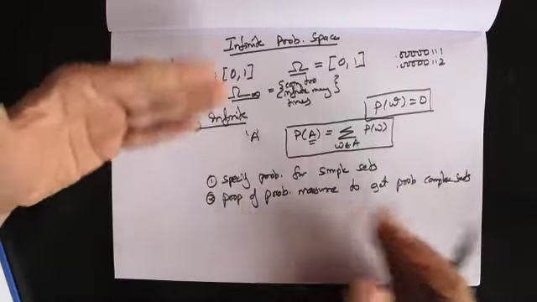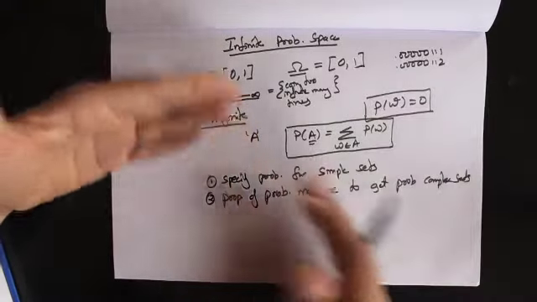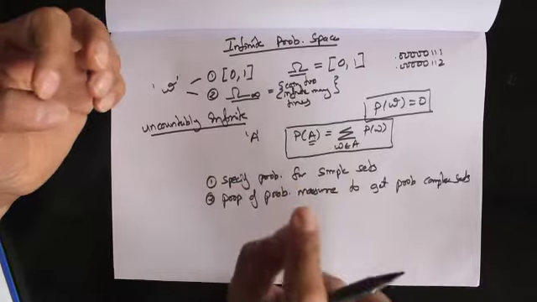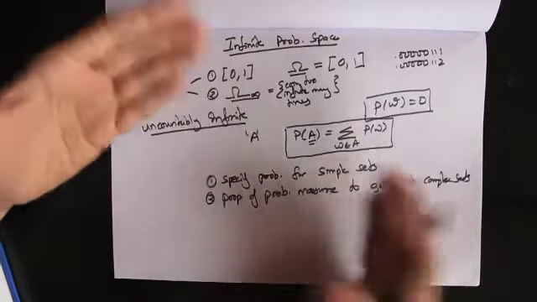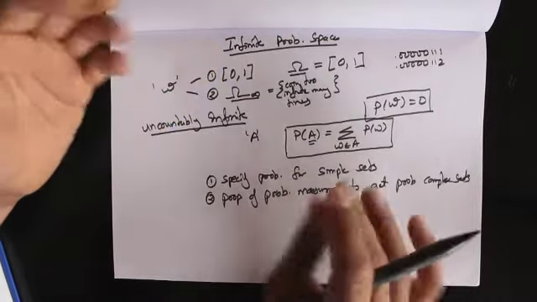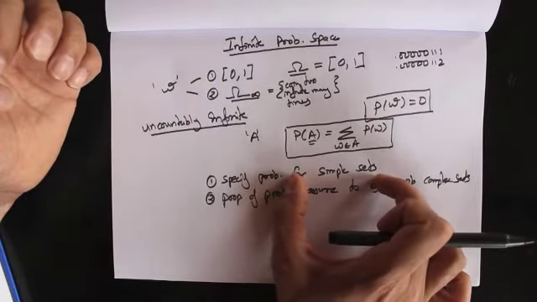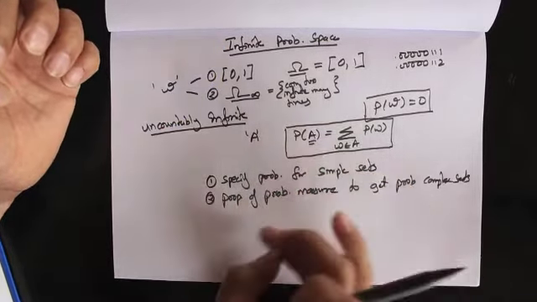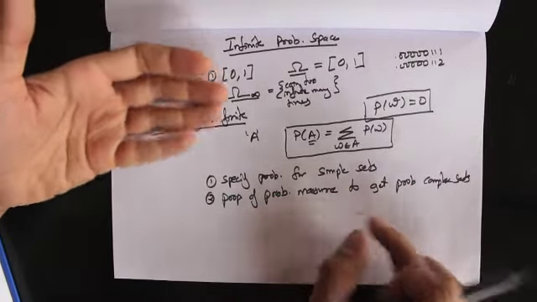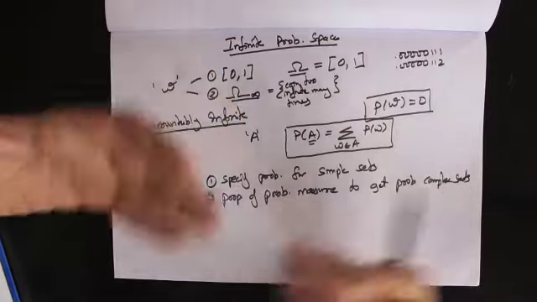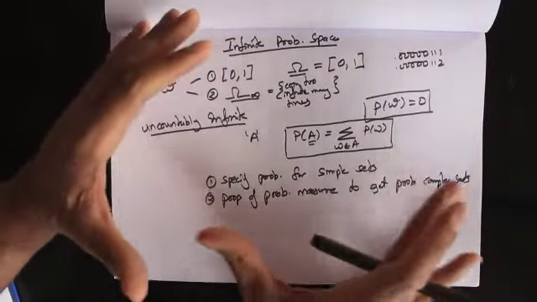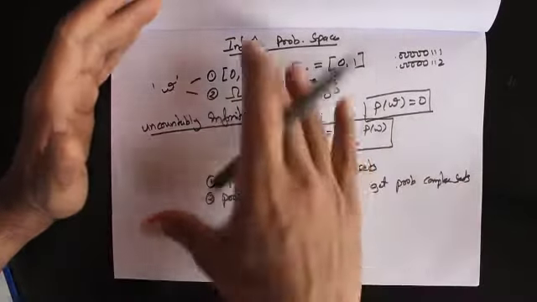Since there are infinitely many subsets or events, we cannot really specify probabilities directly for each one of those sets because there are just infinitely many. So we're going to specify probabilities for certain simple sets, and then we're going to appeal to the properties of probability measure to get probabilities on more complicated sets. Okay, so that basically is the way we're going to approach this problem.